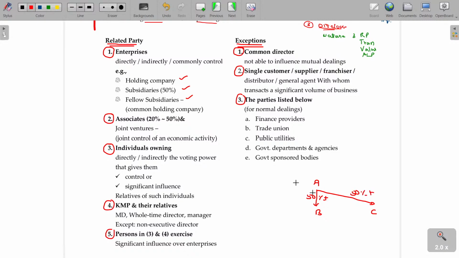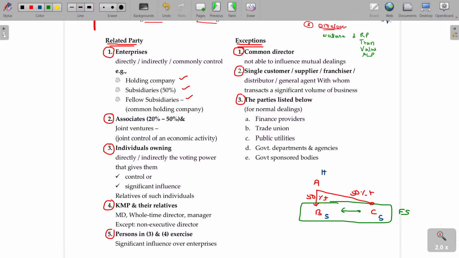In this case, for B and C, A is the holding company, and for A, B and C are the subsidiary companies. What about the relationship between B and C? They are called fellow subsidiaries. Now A-B, A-C, B-C are all called related parties. If there is any transaction between B and C, that should be disclosed properly below the financial reports.